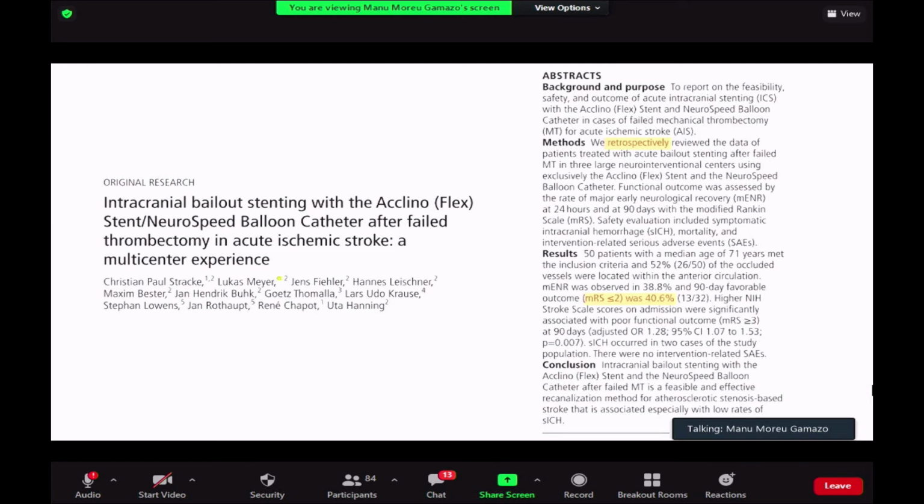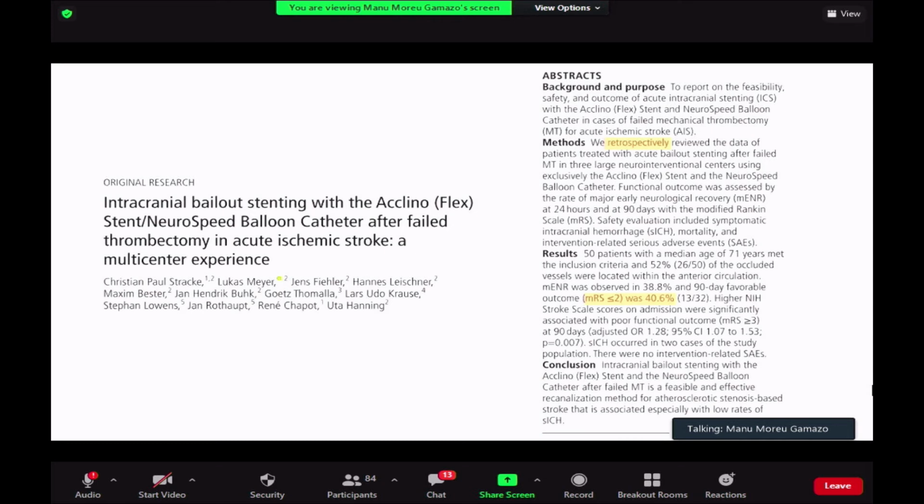NeuroSpeed is a balloon designed by Acandis that it's really important because it's able to navigate inside the intracranial circulation. It can perform a high pressure angioplasty, and through that microcatheter that has 2 lumens, we can place a stent. We can place a Climo and Credo stents, both of them, to treat this kind of problem.